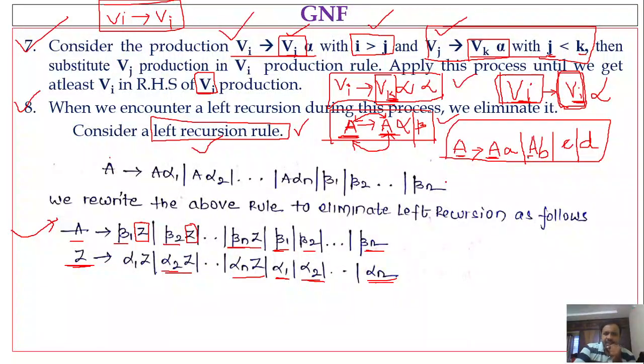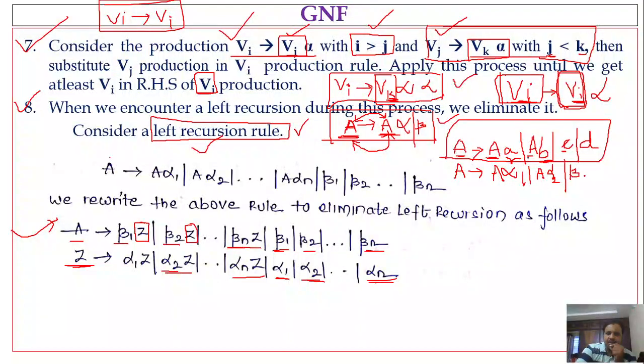Whenever you encounter such a production, you have to imagine that production in this form: capital A denotes A followed by alpha 1, where whatever you have, either a variable, a terminal, or a sequence of variables or terminals, you consider it as alpha 1; or capital A followed by alpha 2, whatever combination of variables and terminals it may be. And since we do not have any capital A at the beginning of the remaining productions, we can assume this form as beta 1.